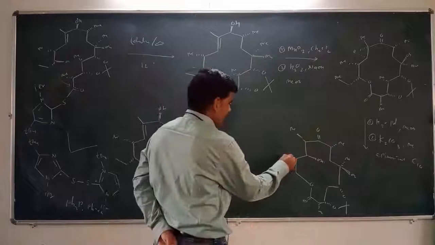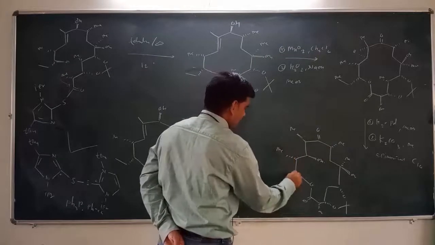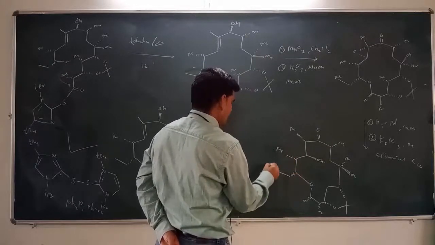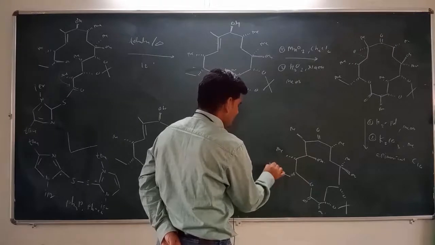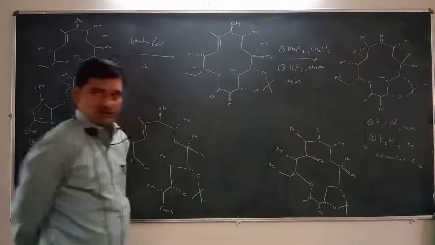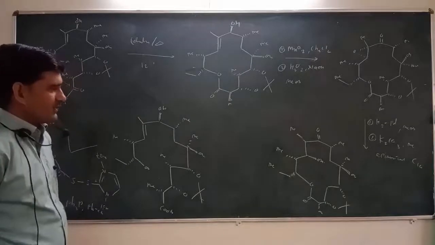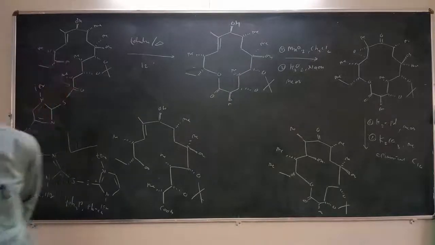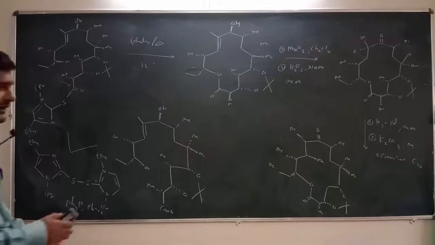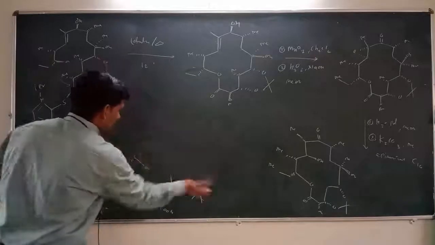Then again here is a methyl substitution, and then CH2, CH3. So this is a methyl substitution, right? So this is called the protected erythronolide B, and in the last step we are deprotecting this alcohol.